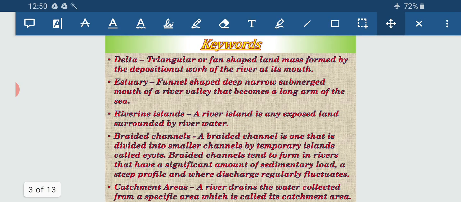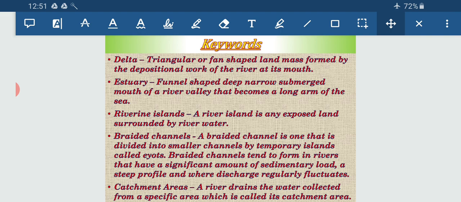Next keyword, delta. Delta is found near the mouth of a river, where we get a triangular or fan-shaped landmass. Why is it fan shaped? Because due to excessive sedimentation, the main stream along with its tributaries splits out.